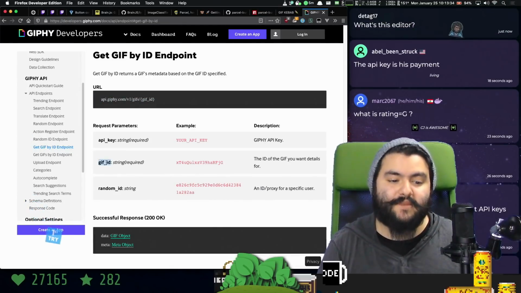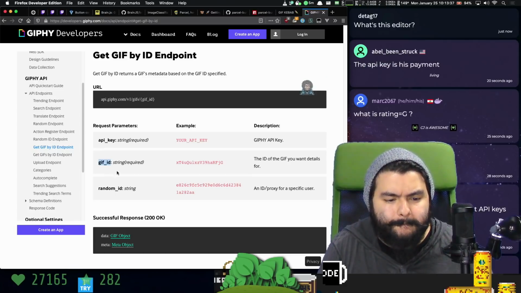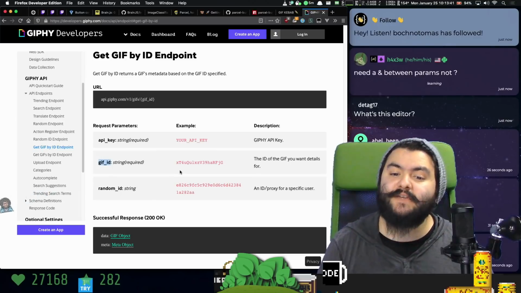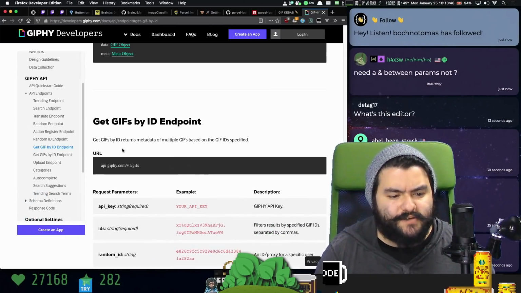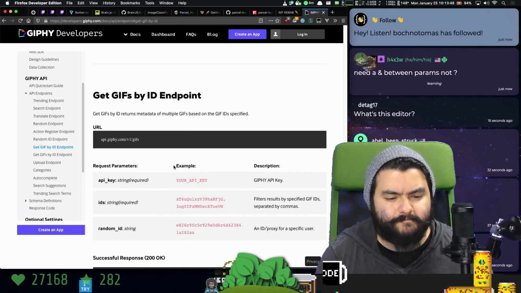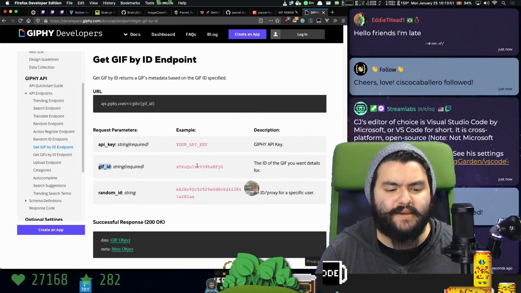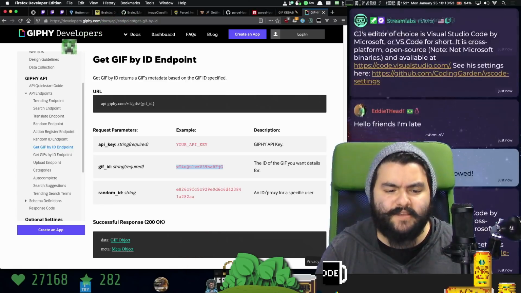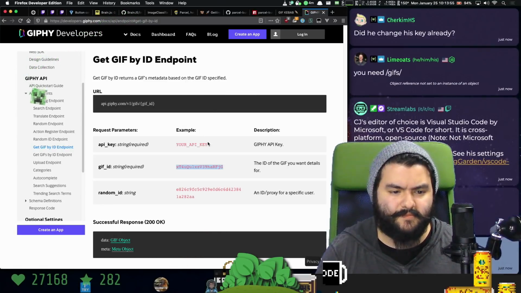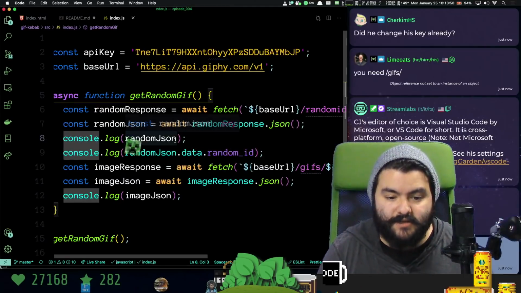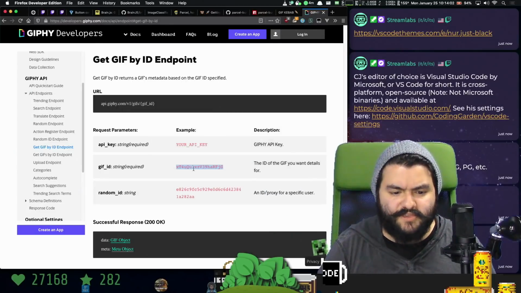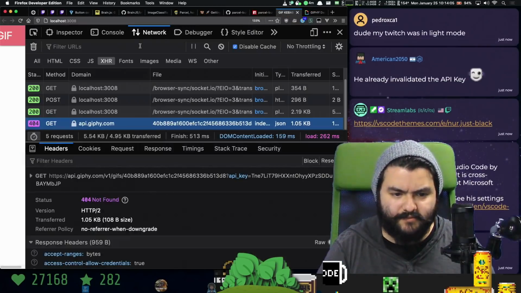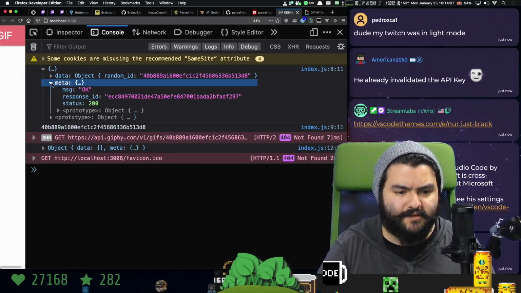Oh, I see. Wait, no. Get GIFs by ID. Oh, this is the wrong ID. Right? That does not look the same. Oh, I need /GIFs. No, I have that. So base URL /GIFs/random ID. The ID that we're getting doesn't look right. Let's reassess this information.